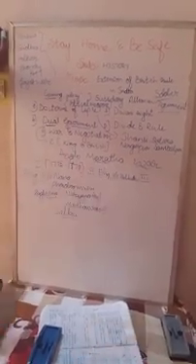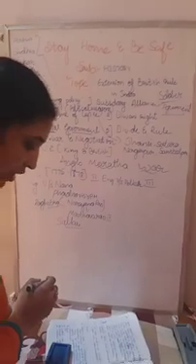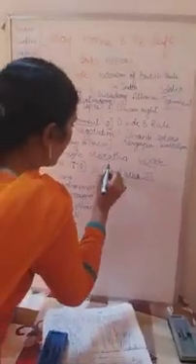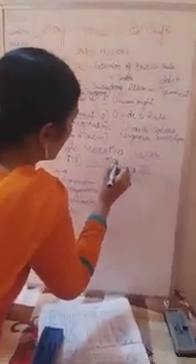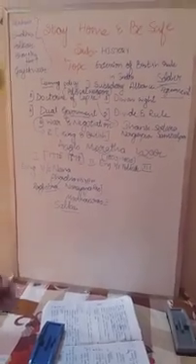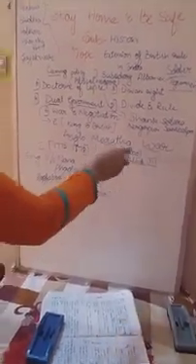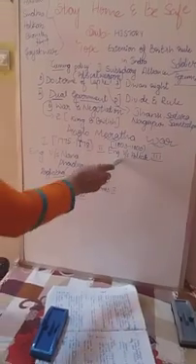Keep in mind, the second Anglo-Maratha war took place between the English and the Holkar family in the years 1803 to 1805. It is very important. Chronological events are very important.